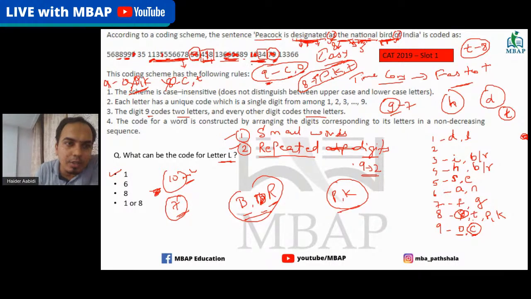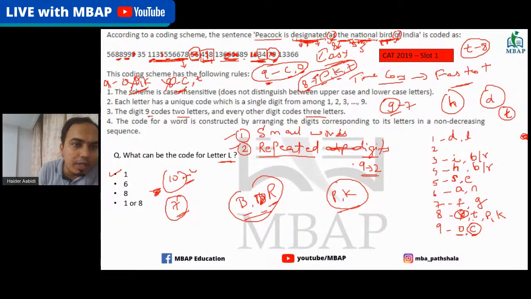In that case, you see that there are two 8s and two 9s left. That means the other two 8s will go to P and K. That was satisfying here for 8, so that's how it was done. Just to see whether the other case is possible or not, I gave C to 8.